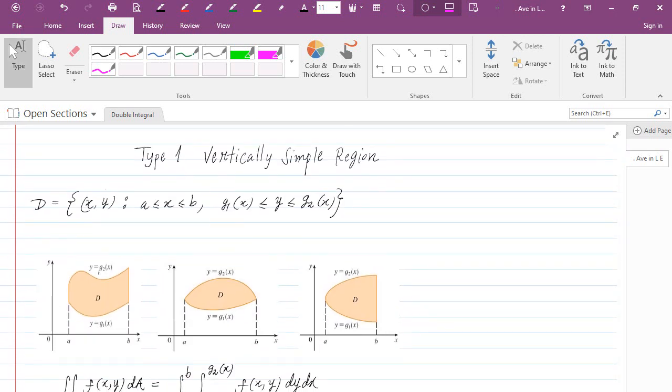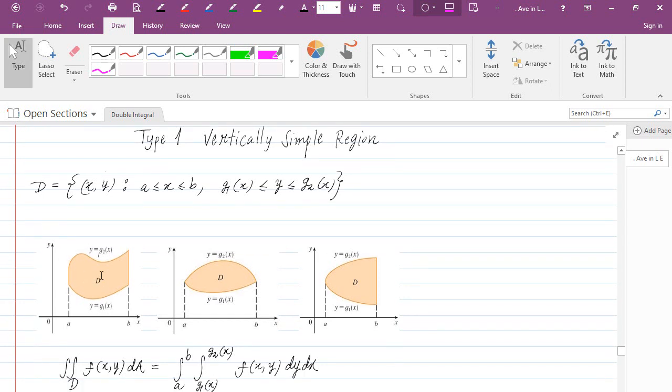And the answer is yes, we can when the region is either of type 1 or type 2. So a type 1 region is called a vertically simple region. A region D is called vertically simple if it consists of points x, y where x lies between two constants a and b, and for each x between a and b, y lies between g1 of x and g2 of x.